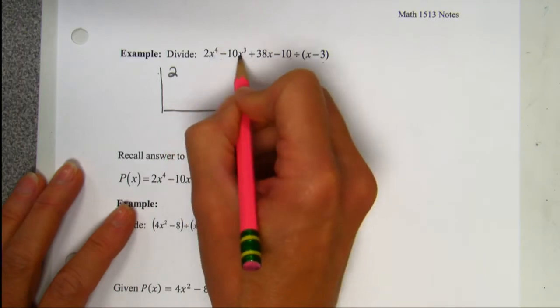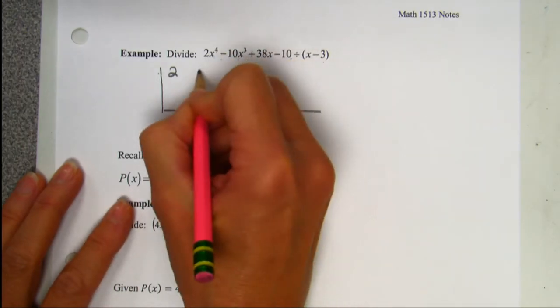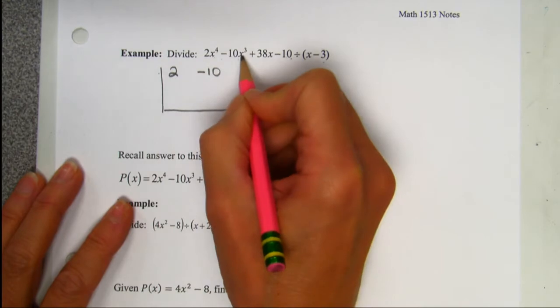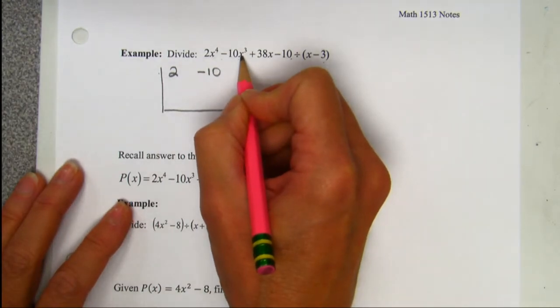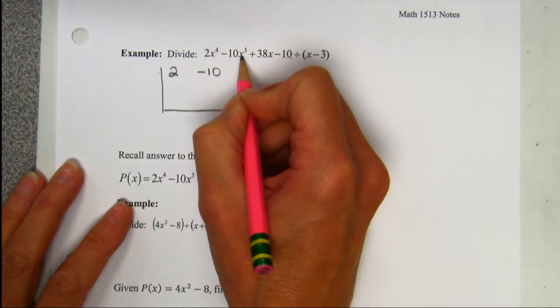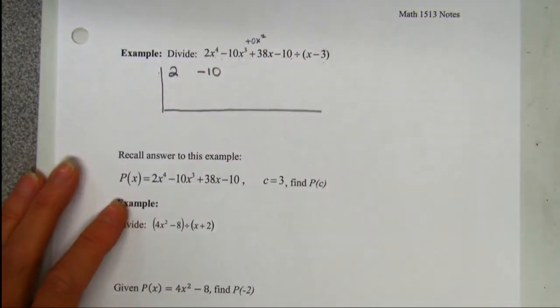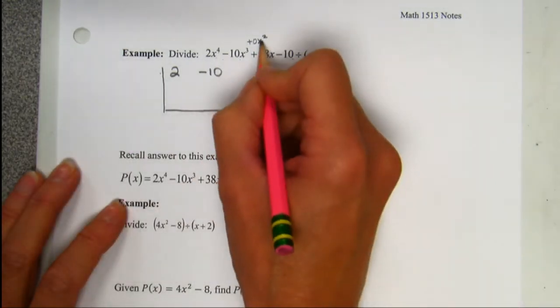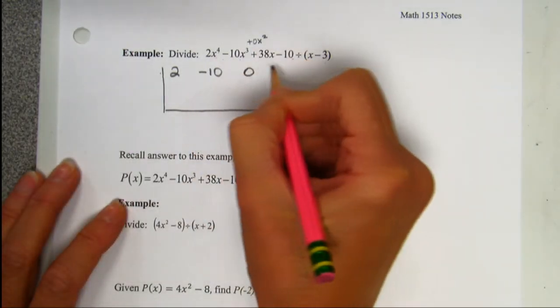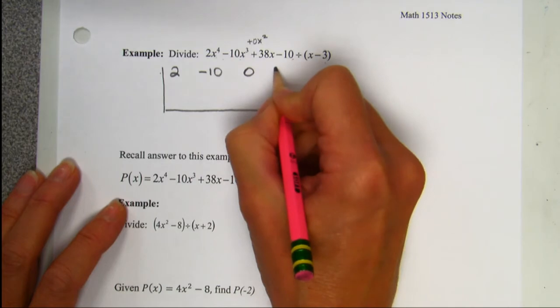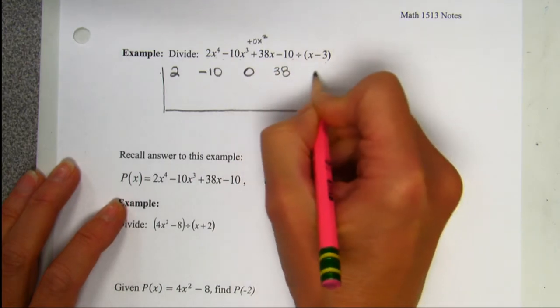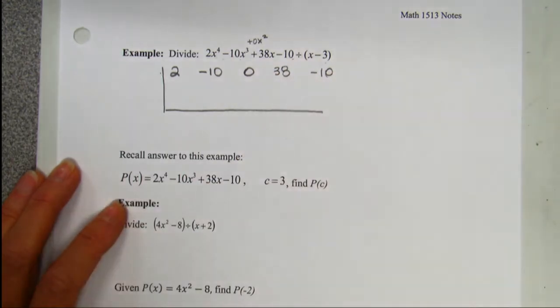After x to the 4th comes x to the 3rd. It has a coefficient of -10. After the x to the 3rd comes x to the 2nd. We're missing an x to the 2nd term. We have to include every exponent. I'm just going to put a +0 x to the 2nd just to show you, couldn't I just put in a +0 x to the 2nd? And x to the 2nd now has a coefficient of 0. X to the 1st has a 38, and our constant comes down as well.